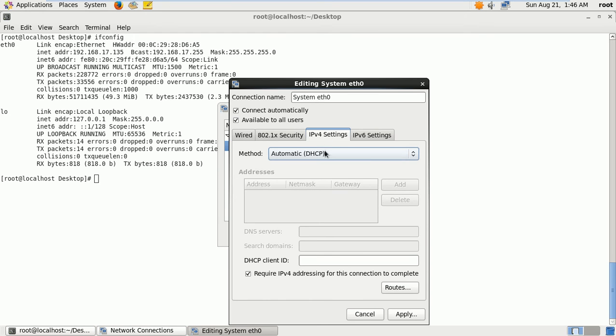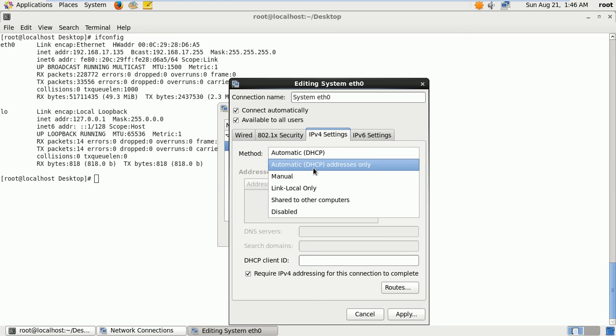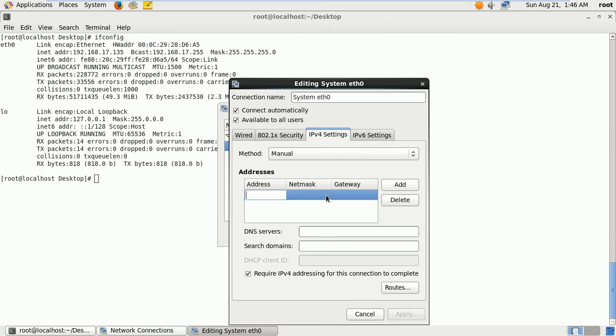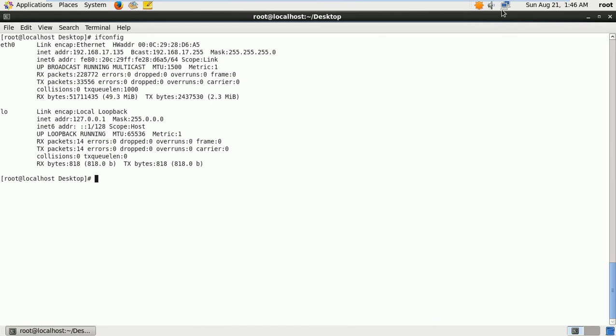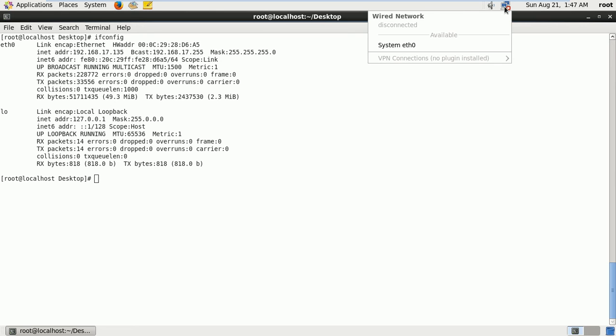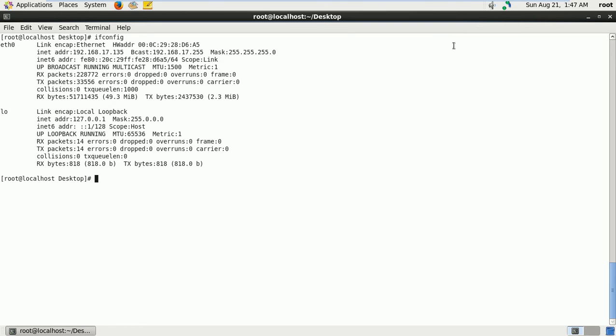Choose IPv4 and go for the manual method, add 192.168.200.1 and the subnet mask value 255.255.255.0. Click apply, close. Then left click and disconnect it once. Again left click and choose System eth0.